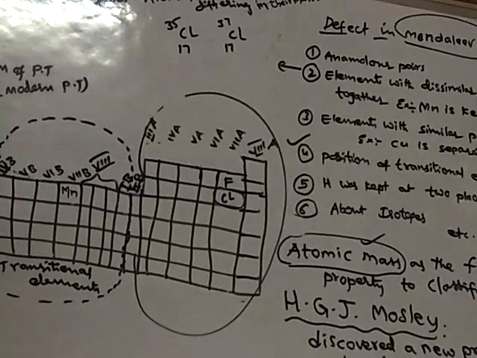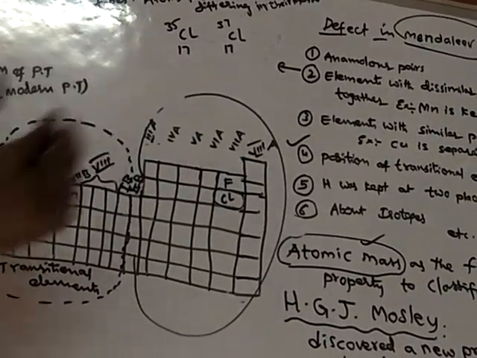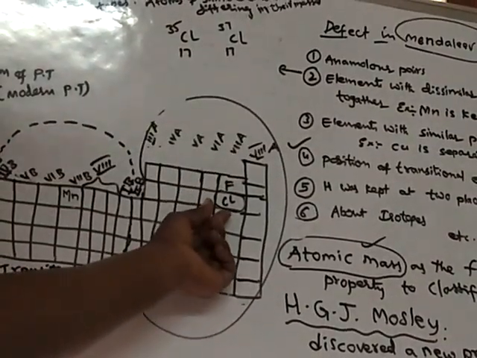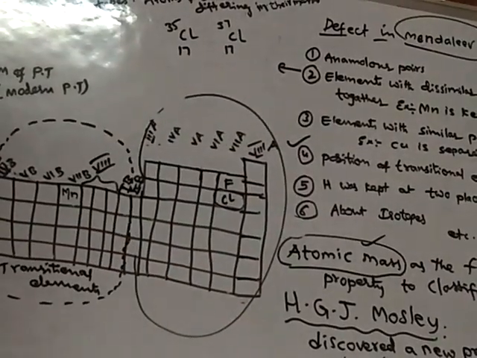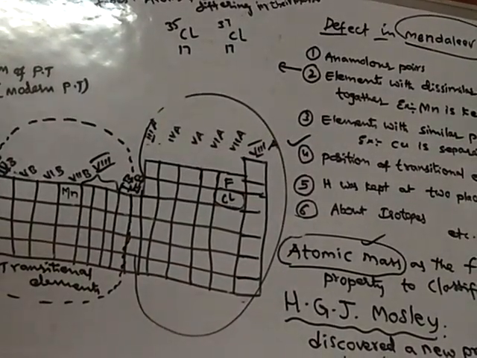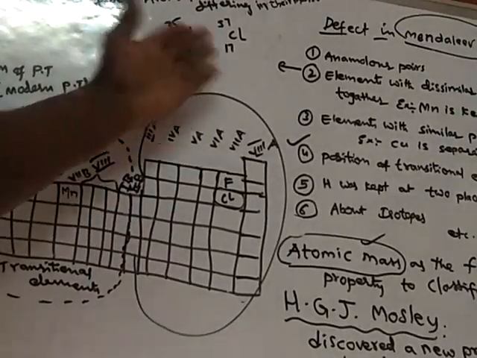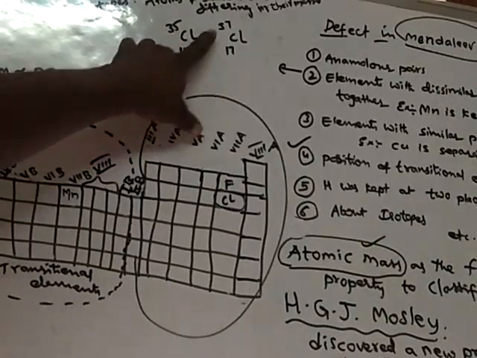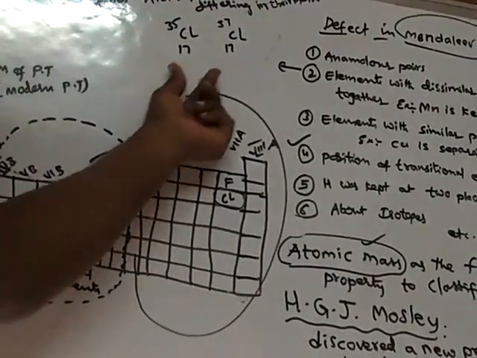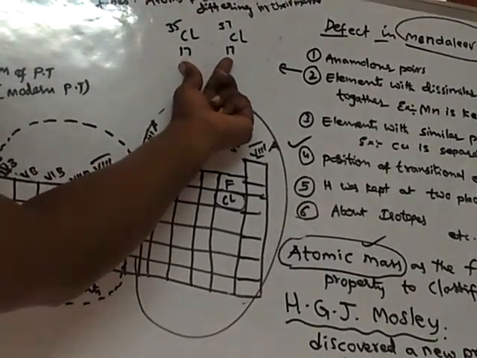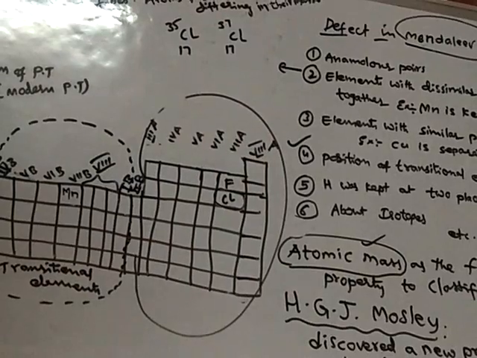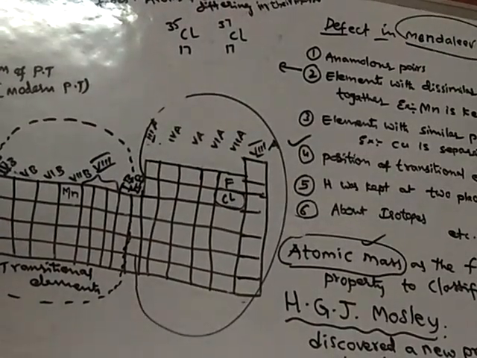Now when these two atoms are kept at one place in the long form of periodic table, it is not a defect, whereas that was a defect in the Mendeleev periodic table, because Mendeleev followed the atomic mass order of 35 and 37, whereas the Moseley periodic table followed the atomic number increasing order.